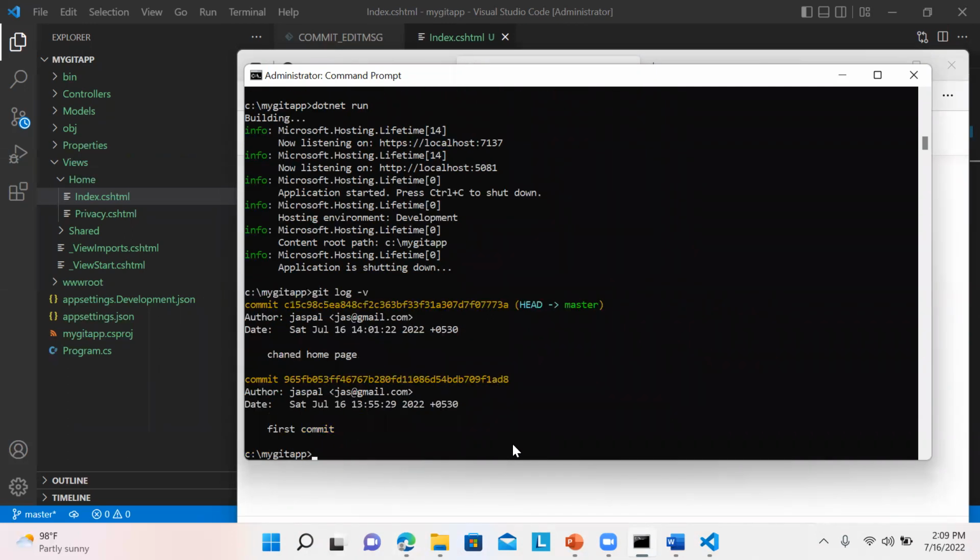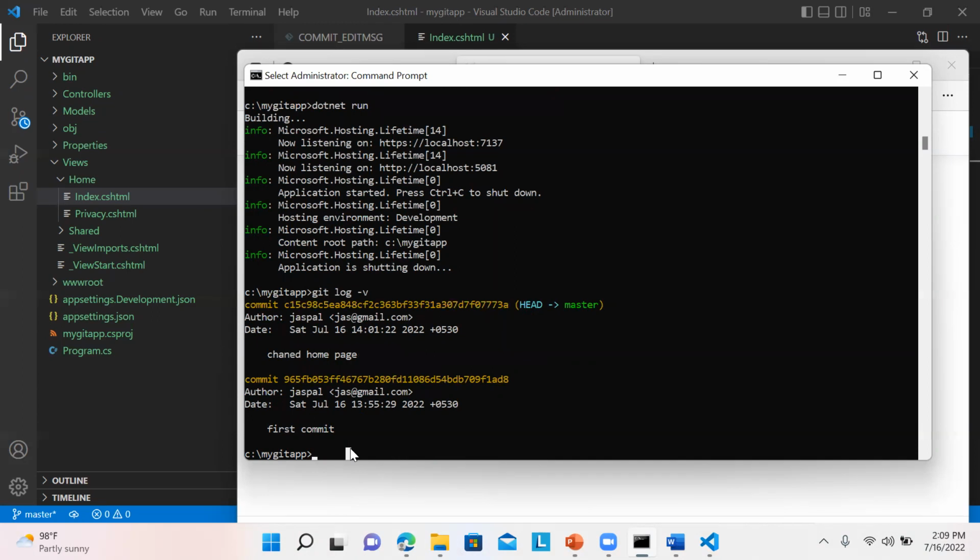When I do this log -v, if I choose this commit head, which the master is currently on, we can utilize this in order to go back. That is git reset --hard. We can put that key in order to go back to that particular change when it was done. That's like a rollback.